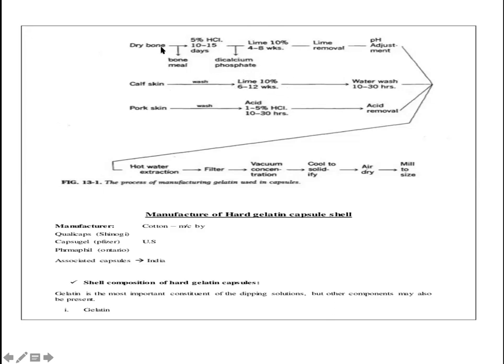In the case of dry bones, first we have to convert into ossein, then it goes for the lime treatment. In the case of hide, you cut it into small pieces, it will be washed, and it goes for the lime treatment. In the case of pig skin, it goes for the acid treatment. So we get type A or type B, depending upon the processing and the raw material we use. The rest of the process is the same, as I told you.